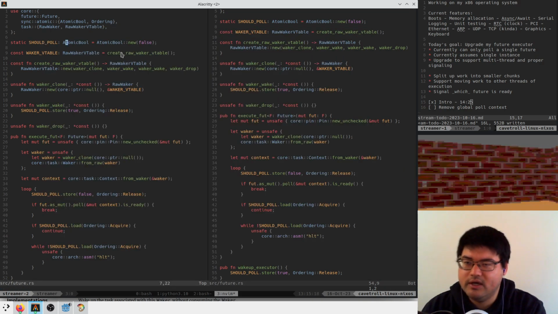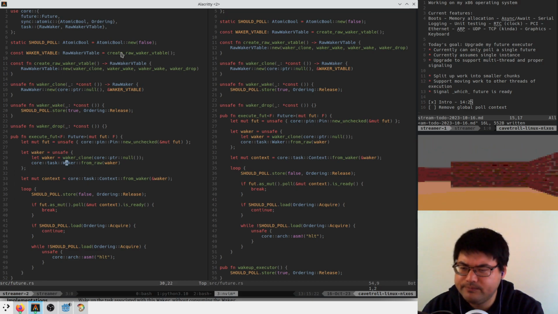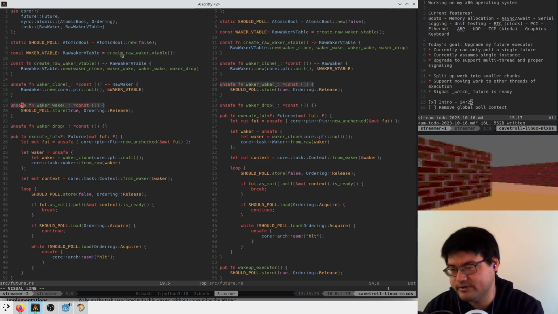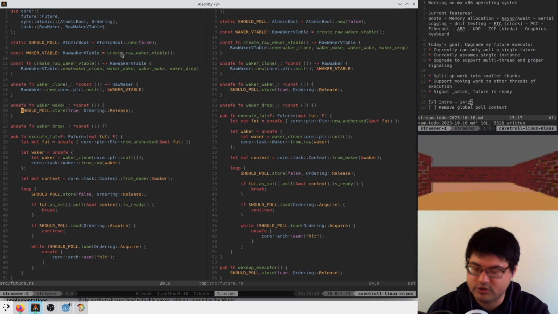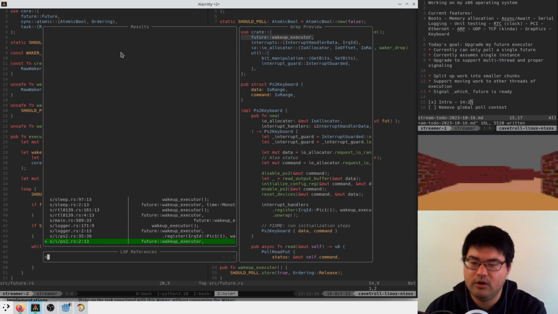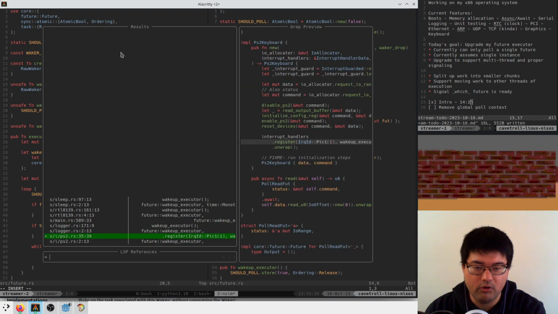Yeah, so I guess I'll start trying to look at what it would look like to get rid of that. We have this waker already. Right now it just uses the static thing, but it doesn't have to later. I think what I'm going to try to do is just start piping that into where it needs to go. So basically all uses of this wake up executor function should eventually go away.